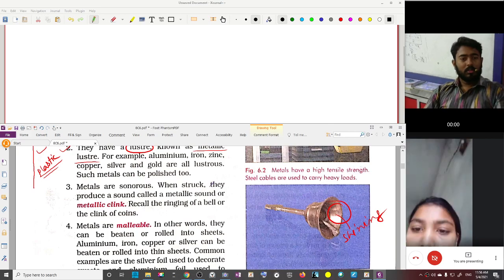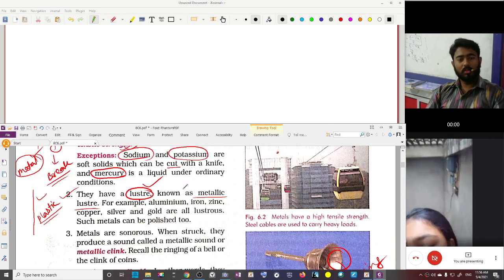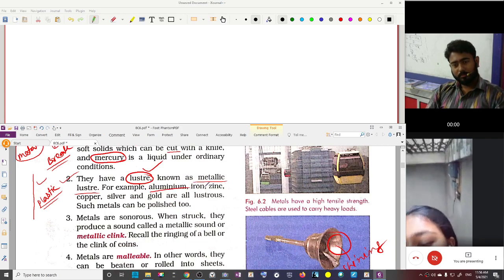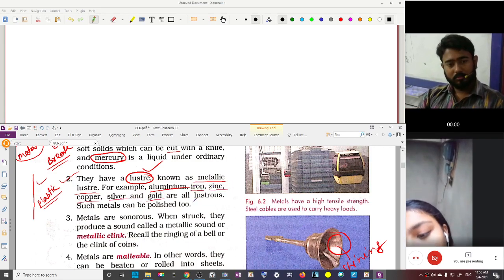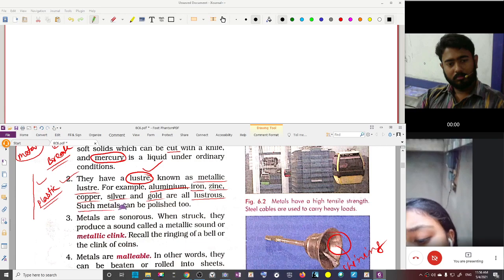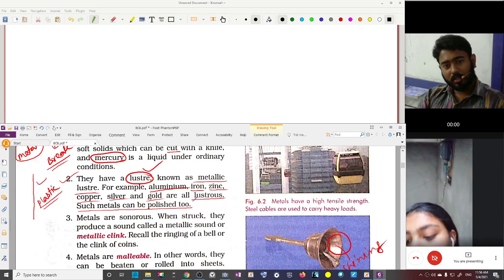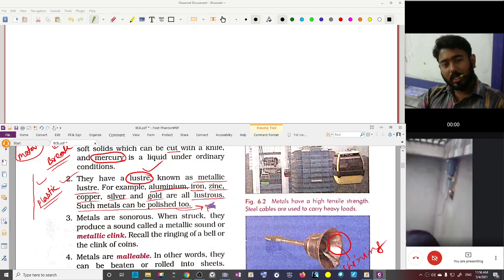Now, metals are lustrous. For example, aluminium, iron, zinc, copper, silver, and gold are all lustrous. Such metals can be polished too. Metals which are lustrous can be polished.